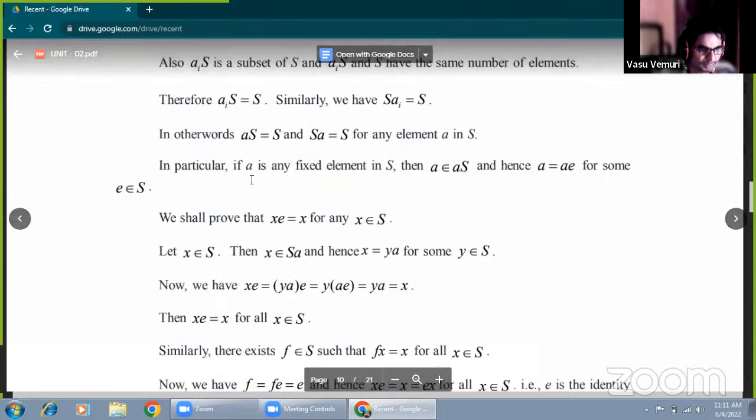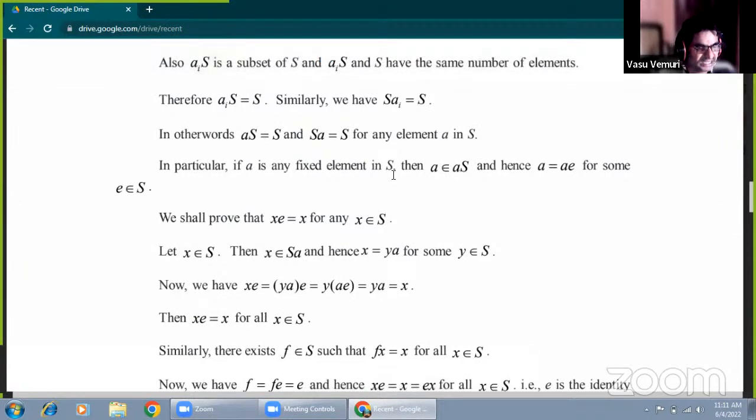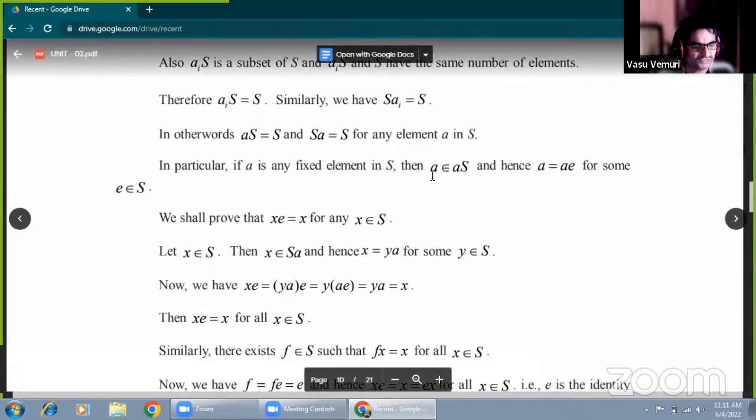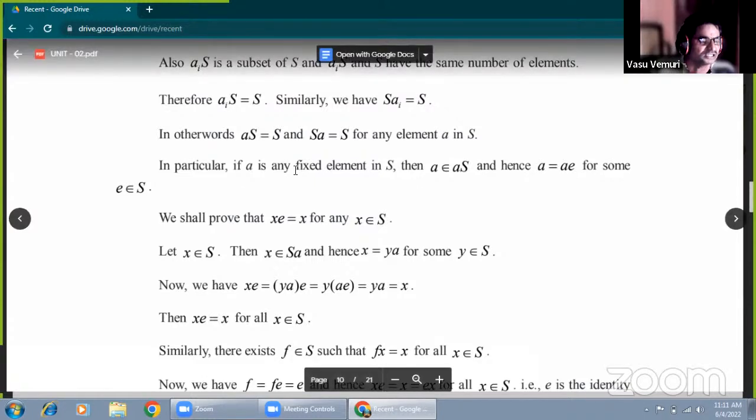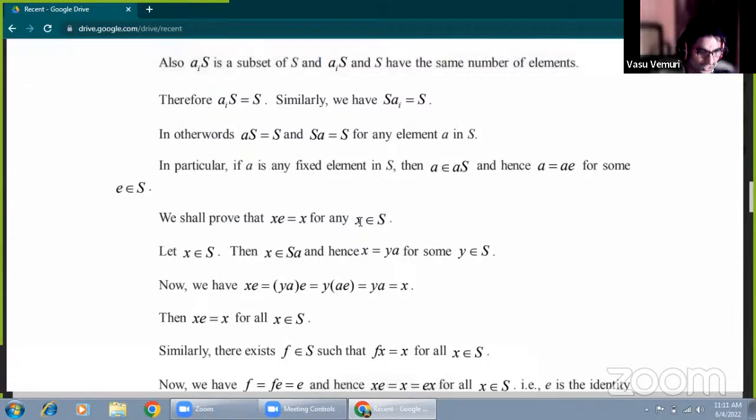In particular, suppose A is any one fixed element of the given set. Set means {A1, A2, and so on, AN}. A is the fixed element. Therefore, A belongs to AS and hence A equals AE, because the identity element is also there. By the G3 property, A into E gives the same element, A. Here E also belongs to the set. Now let X be one of the elements given in the set.